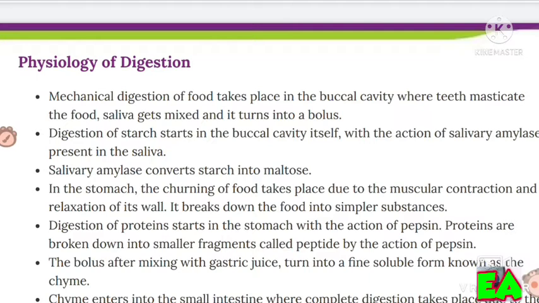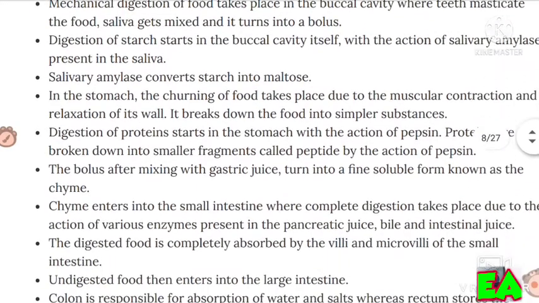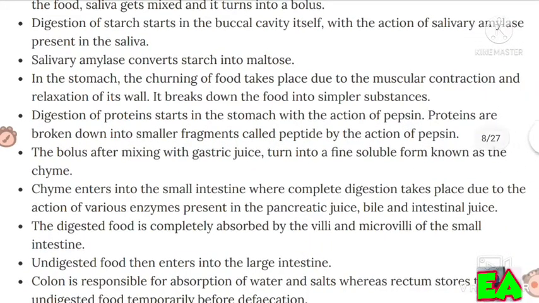In the stomach, the churning of food takes place due to the muscular contraction and relaxation of its wall. It breaks down the food into simpler substances. Digestion of protein starts in the stomach with the action of pepsin. Proteins are broken down into smaller fragments called peptides by the action of pepsin. The bolus, after mixing with gastric juice, turns into a fine soluble form known as chyme.